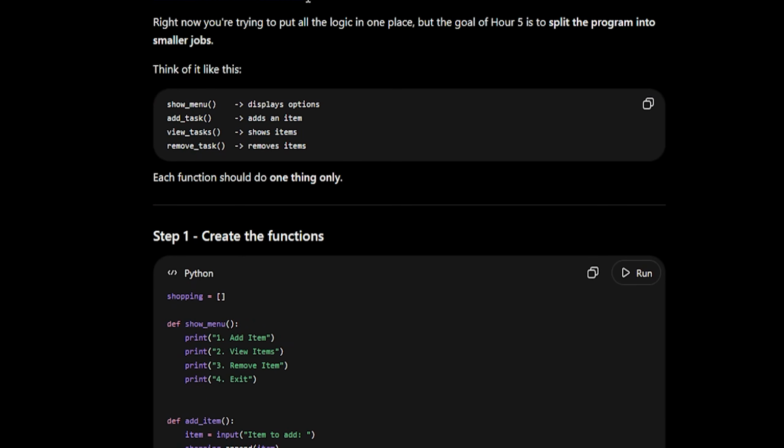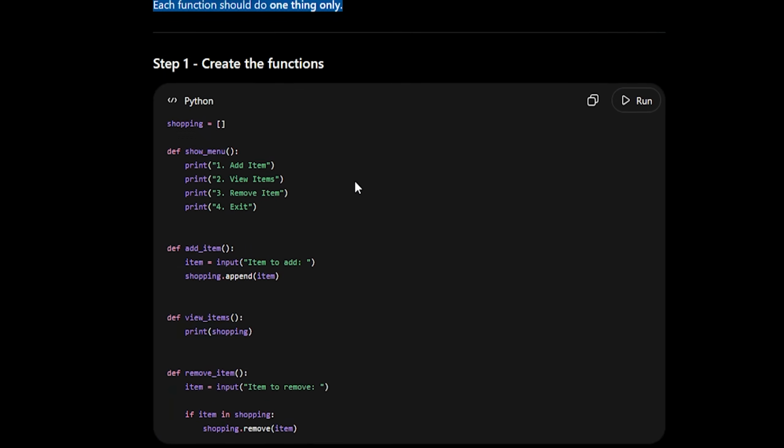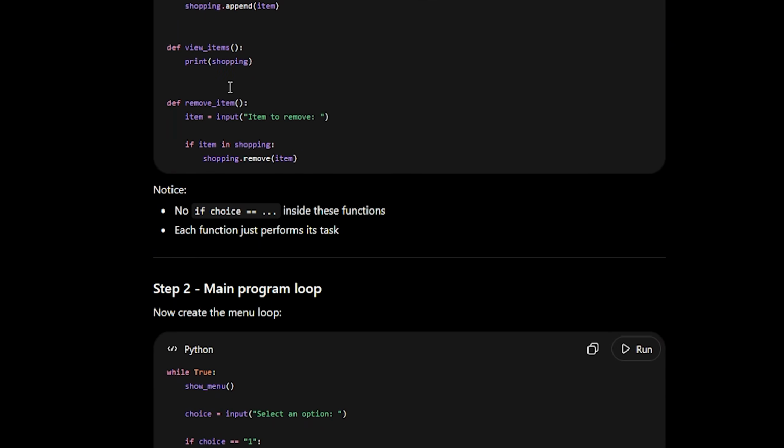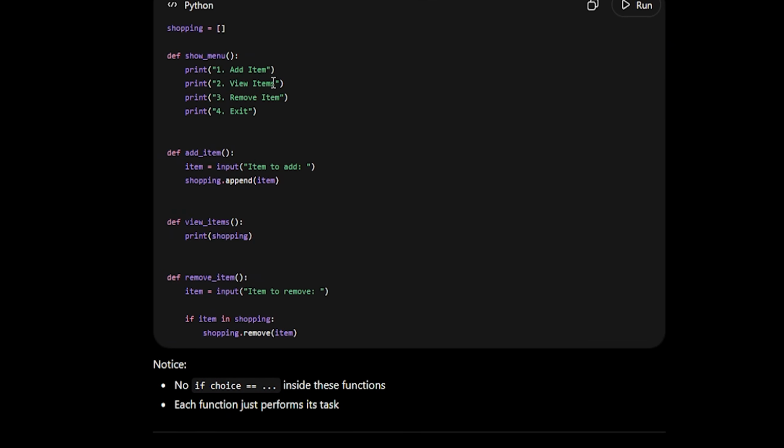So you're actually running into the exact reason functions exist. Okay. Right now you're trying to put all the logic into one place, but the goal of hour 5 is to split the program into smaller jobs. Think of it like this. Show menu, displays options, add tasks as an item, okay. View tasks, show items, remove tasks, remove items, okay. So each function should be doing one thing only. Okay. But this is how it's supposed to look.